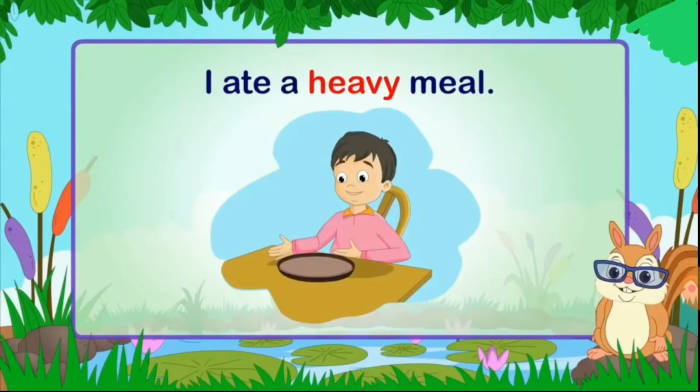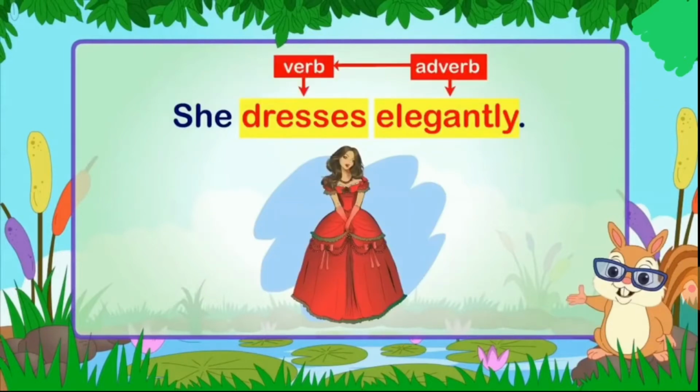She dresses elegantly. She dresses, that is the action of dressing. Yes. But how? How does she dress? She dresses elegantly. That means the word elegantly describes the verb. It adds some meaning to the verb. She dresses, but how does she dress? She dresses elegantly. So elegantly is an adverb.